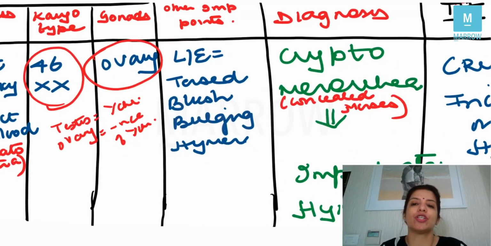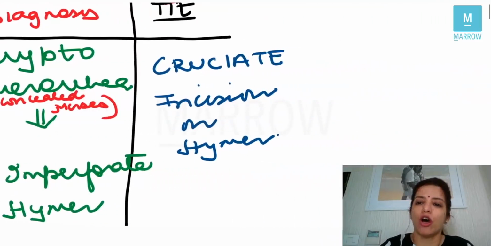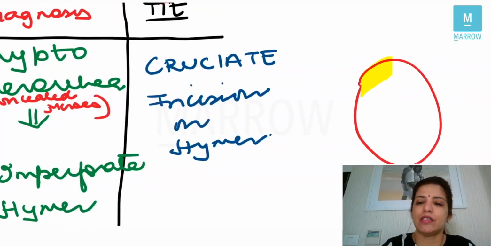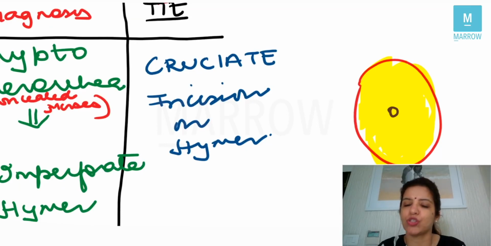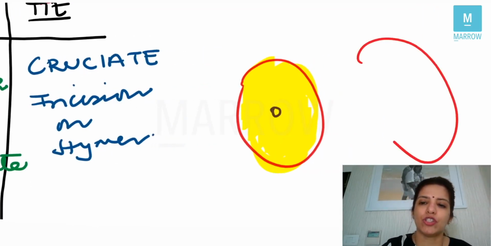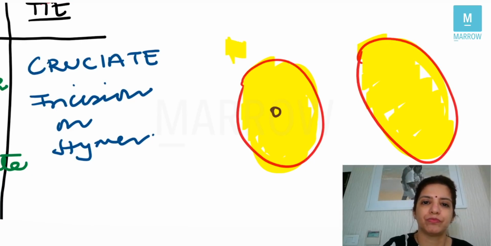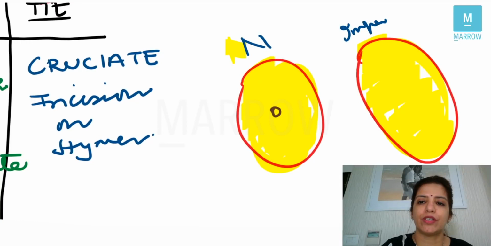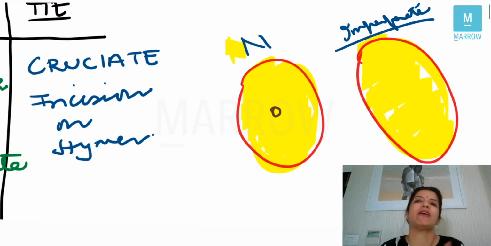And because the question itself is telling you that there is a bluish bulging hymen, that means her hymen is imperforate. Normally, the hymen is covered by a very thin membrane, and this membrane has a hole from which the menstrual blood keeps coming out. Now suppose there is a female in which the hymen is covered by a thin membrane, but there is no opening for menstrual blood to come out. This was normal. This is imperforate. There is no opening over here for menstrual blood to come out.